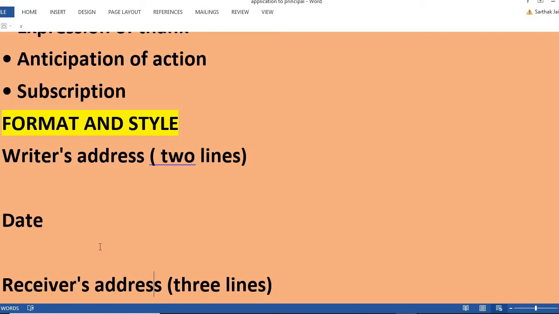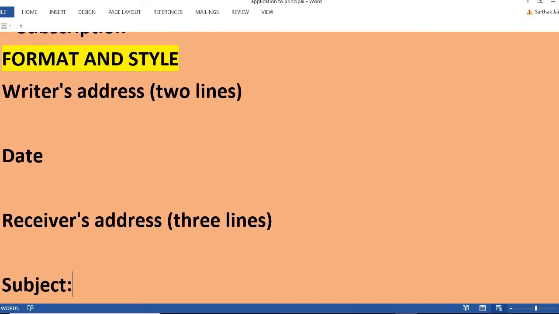First of all, the writer's address will come on the left hand side within 2 lines only. Always remember, within 2 lines only, and that will always come on the left hand side. Then see the gap of space. I have left one line between the writer's address and the date.